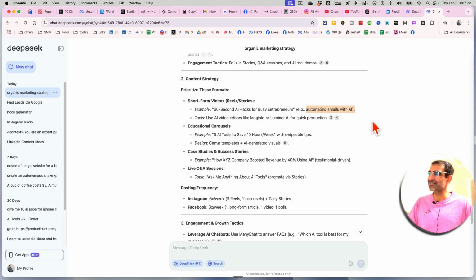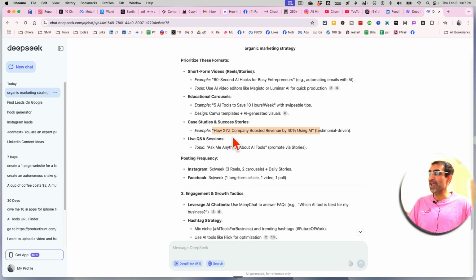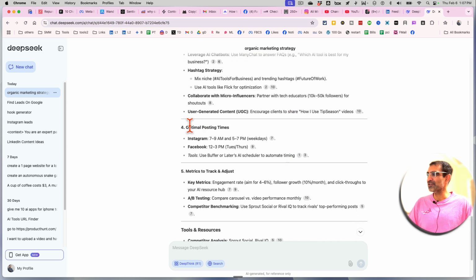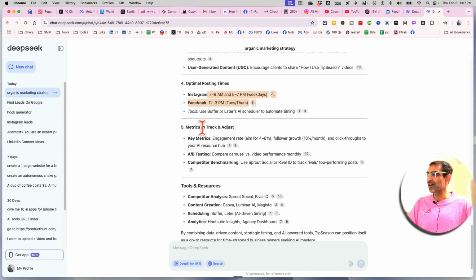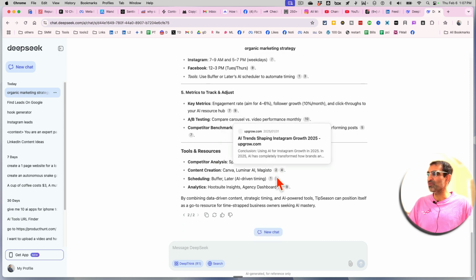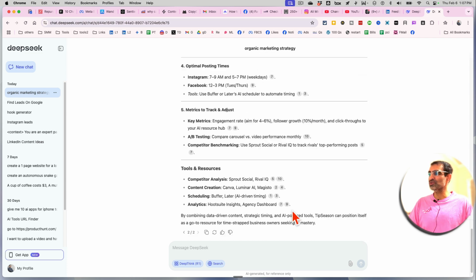Oh my God, this is a really good idea. And then use AI video tools as educational carousels, and a case study: how XYZ company boosted revenue by 40% using AI. That's actually a really good case study. Then posting frequency, engagement growth tactics, optimal times to post, and metrics to track. It's also giving you the resources it's using for its recommendations, and you can go look at those resources too.